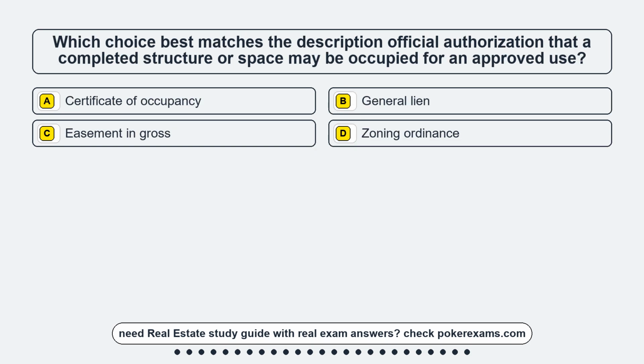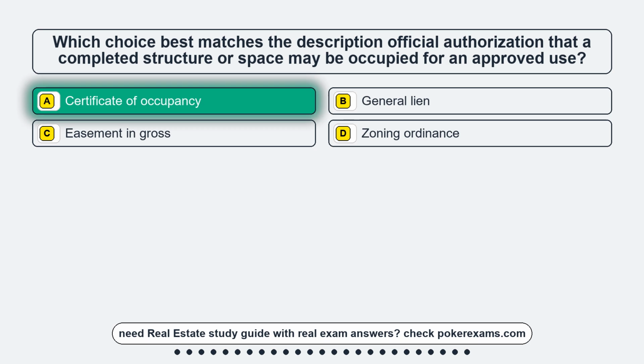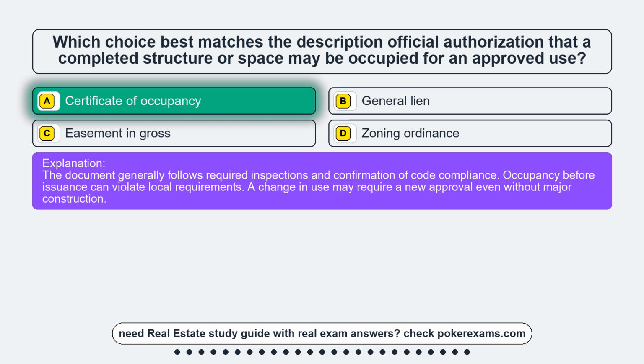Question 16. Which choice best matches the description: official authorization that a completed structure or space may be occupied for an approved use? Option A. A certificate of occupancy. Option B. General lien. Option C. Easement in gross. Option D. A zoning ordinance. The correct answer is option A, certificate of occupancy. The document generally follows required inspections and confirmation of code compliance. Occupancy before issuance can violate local requirements. A change in use may require a new approval even without major construction.